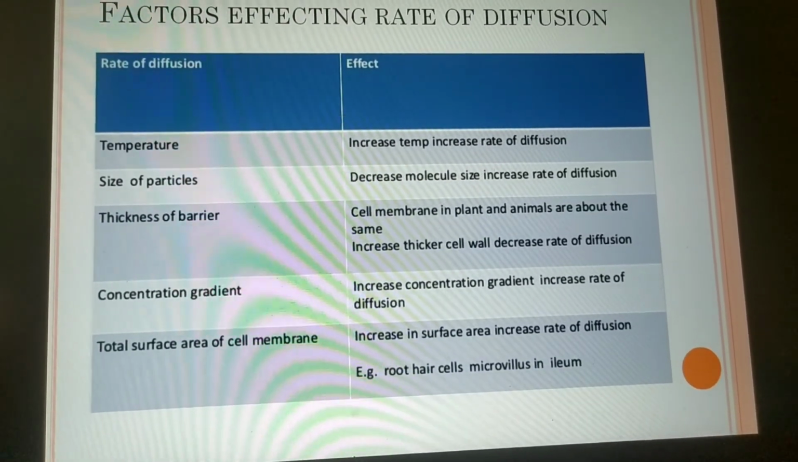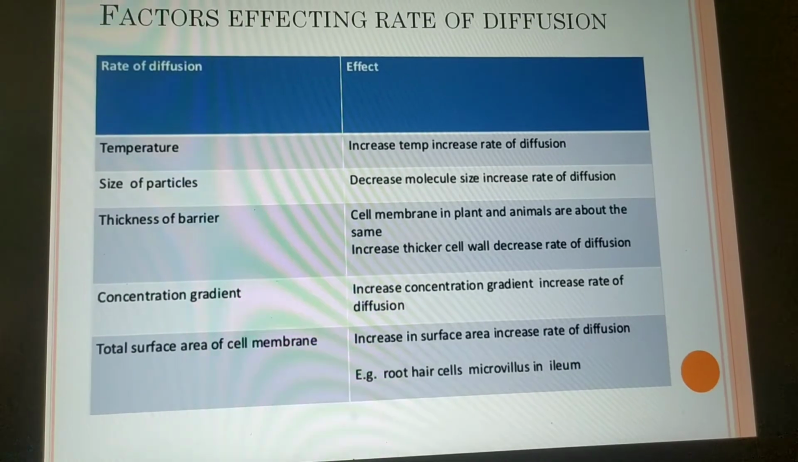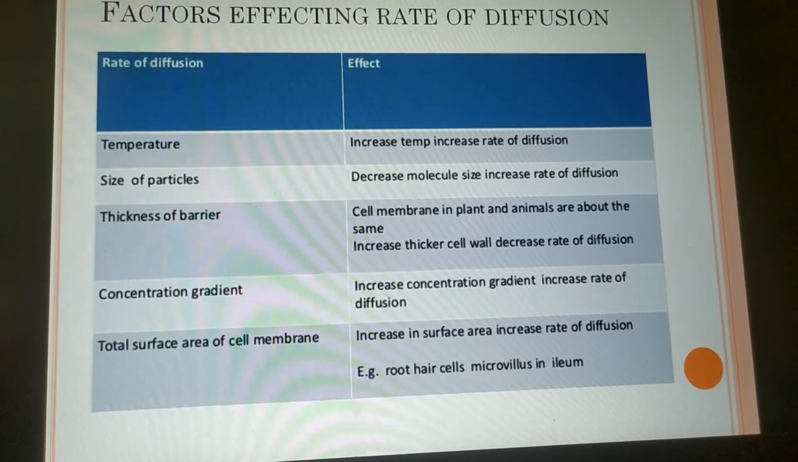So these are some of the factors. You must know the factors which affect the rate of diffusion, the definition of diffusion, and the importance of